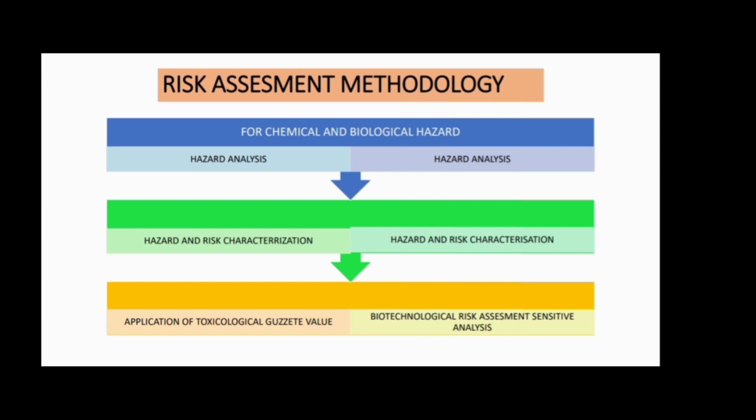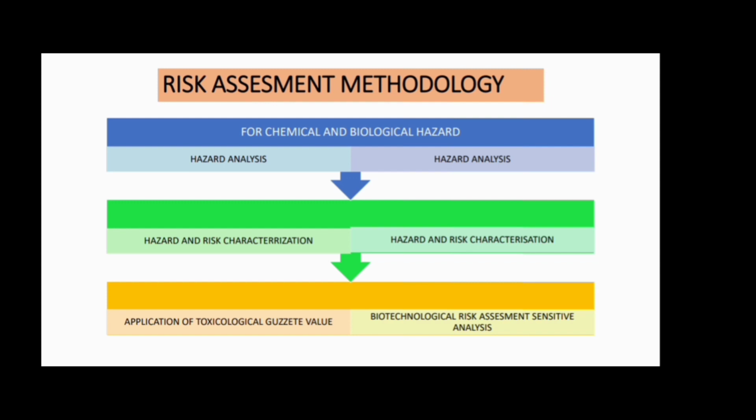This comes under the hazard characterization, and how this chemical hazard impacts certain risk factors, what type of risk is generated due to this hazard, comes under the risk characterization. So first we do the hazard analysis, then the hazard characterization, then the risk characterization, and after that we apply the toxicological guidance value. In the same way, for the biological hazard, we first do the hazard analysis.